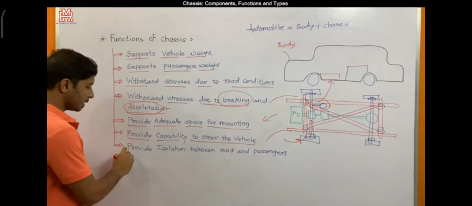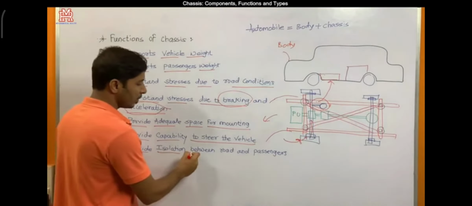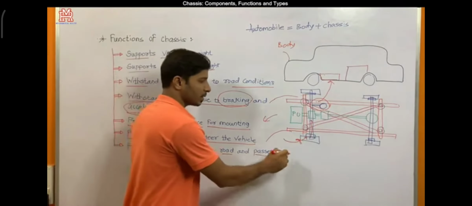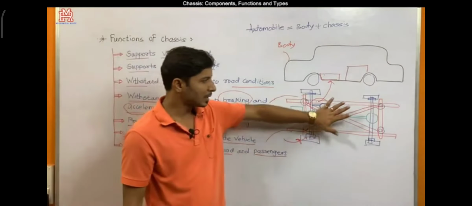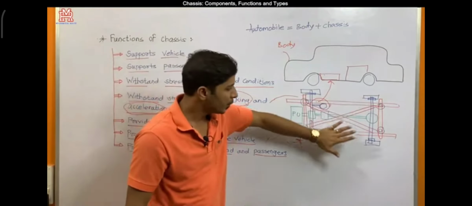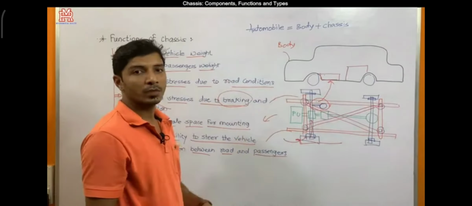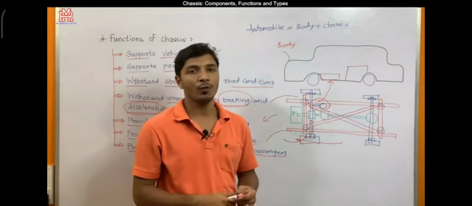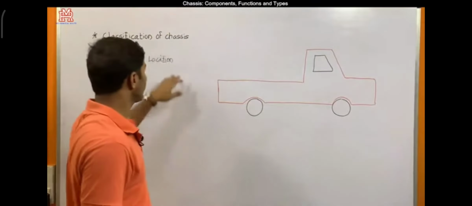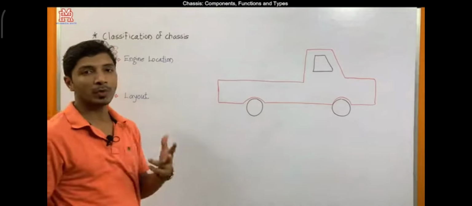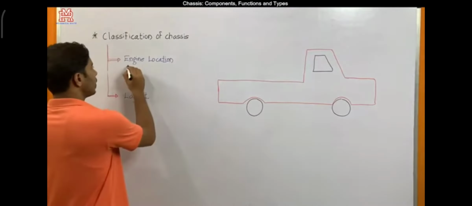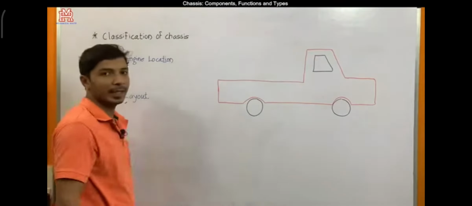The last is that it should provide isolation between road and passengers. Obviously the chassis is the part which is in between the road surface and the body, so it provides the isolation. So these are the main functions of the chassis, and now we'll move toward different types of chassis. We'll discuss these classifications of chassis with the help of two important domains. First is engine location and second is layout.